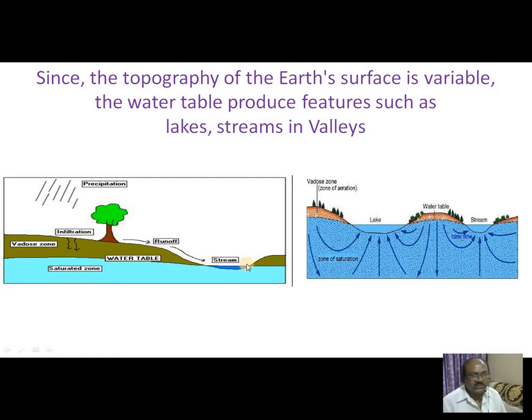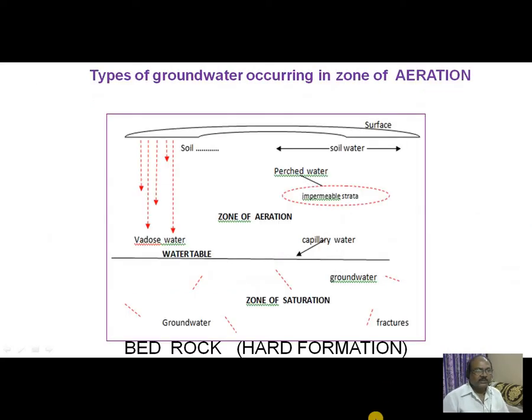See, this is the picture. This is the water table and the topography is varying. So this water table is fluctuating and the water table is cutting the topography here and here. Hence there is a formation of a lake or stream in the valley. And groundwater occurs in zone of aeration in different ways.